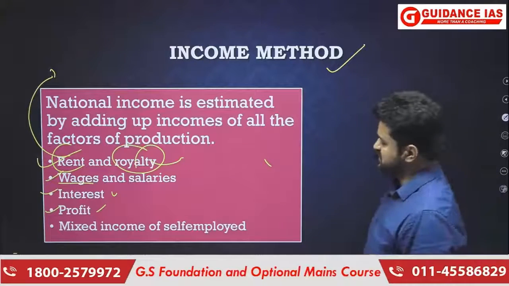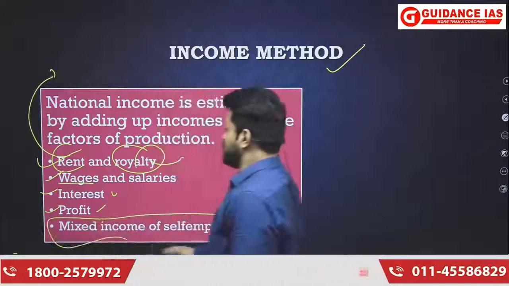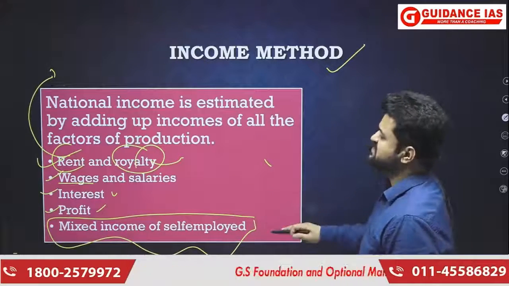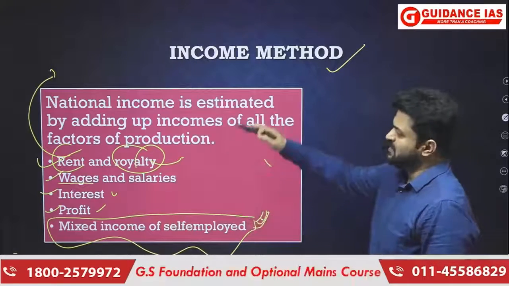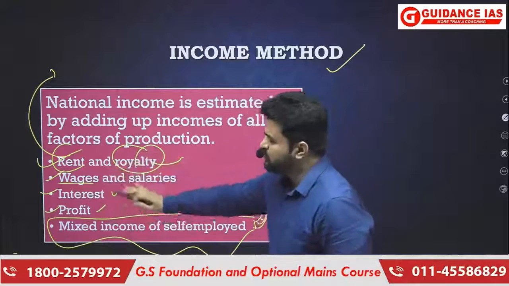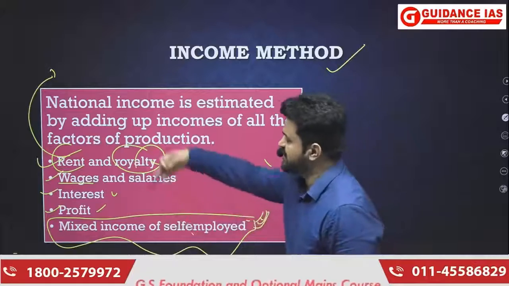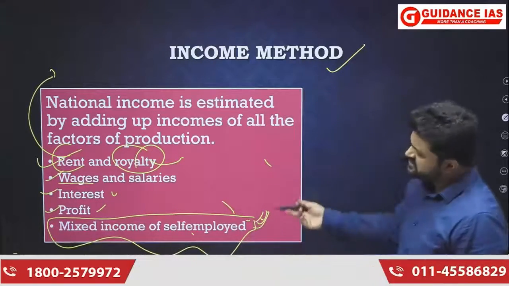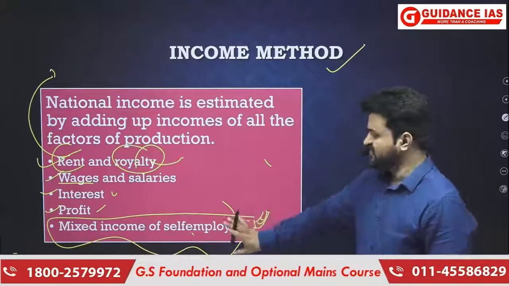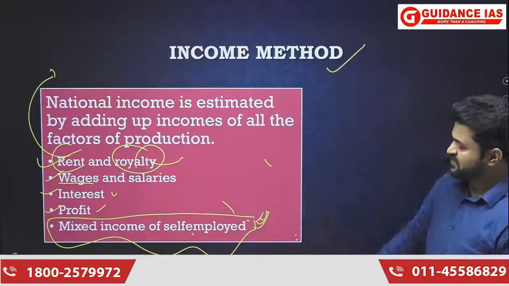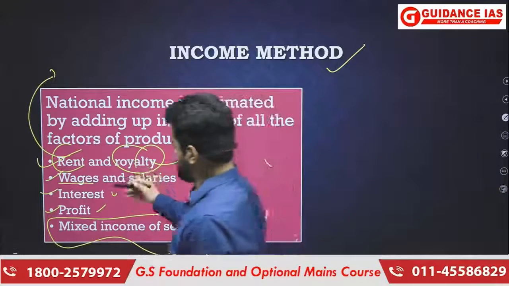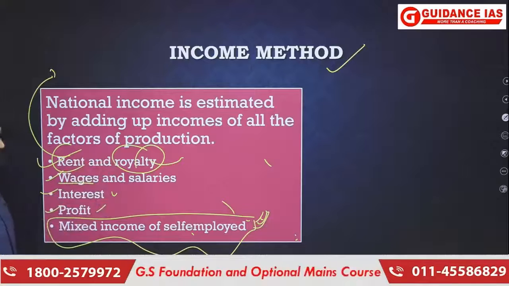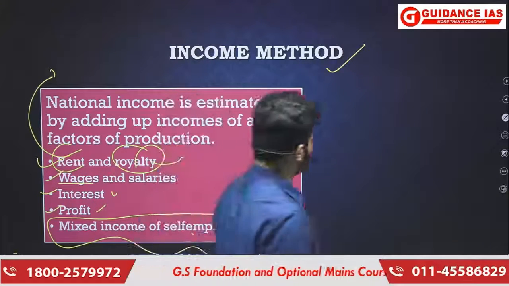Sometimes the mixed income of the self-employed is kept as a separate category. Otherwise, mostly this item is classified among these four. Sometimes it can be wage, sometimes rent, sometimes interest, sometimes profit. So the fifth item can be kept as a separate category, or it can also be kept as a part of the top four items.